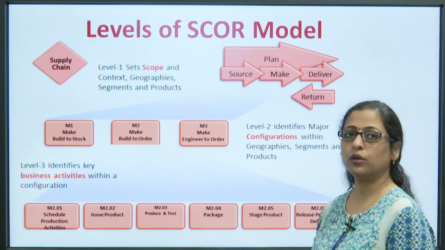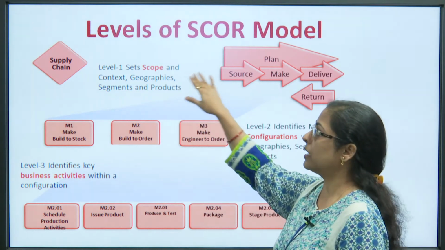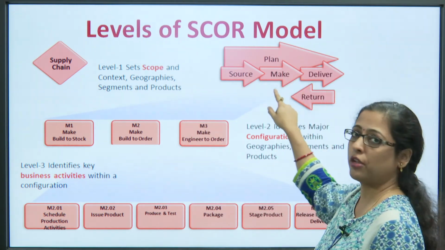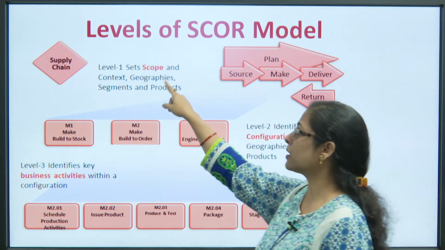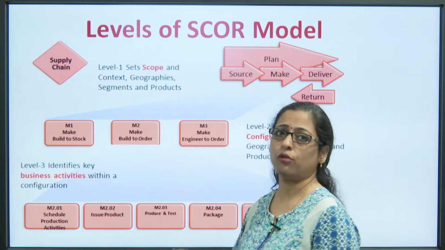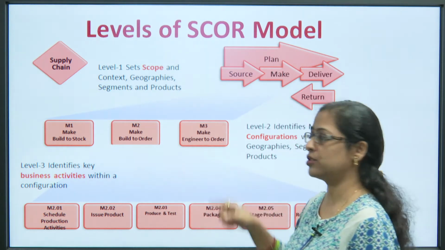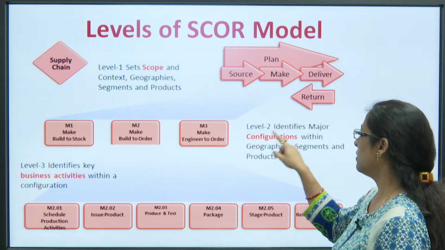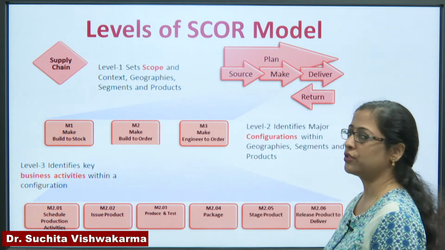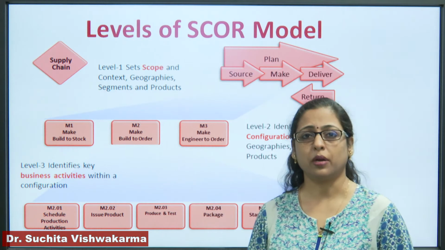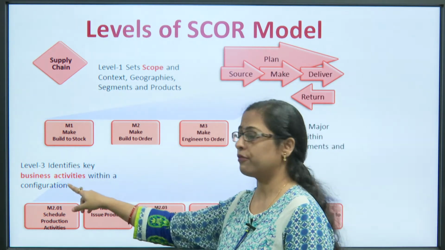So, let us have a quick look at the different levels which we were discussing. This is level 1, which basically talks about the five phases, that is plan, source, make, deliver and return, and takes into consideration the context, geography, segment and the product. Then level 2 talks about build to stock, build to order and engineer to order kinds of things, and which kind of configuration has to be chosen for which kind of geographical segment or offering. And then level 3 talks about identifying the business activities.